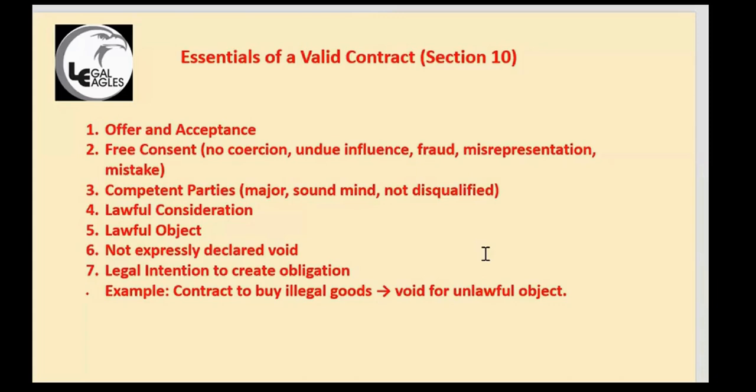Lawful object. The object of the contract should be lawful. You cannot say that we will enter a contract to smuggle illicit liquor, or smuggle some drugs. The object should be lawful in the country. Otherwise, it will not be a valid contract. Not expressly declared void. If some contracts are expressly declared void, in those cases also, it is not a valid contract. Then legal intention to create obligation. There should be intention. Then only it will be a contract.